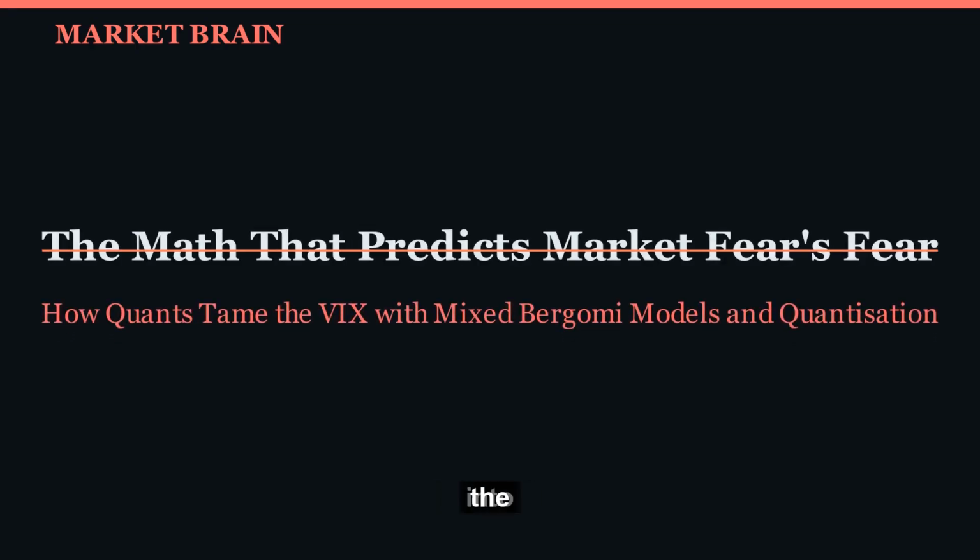Today, we're diving into the very heart of market anxiety, the VIX. Often dubbed the fear index, it measures the market's expectation of future volatility. But here's the twist: the VIX itself is volatile. It moves, it jumps, it makes investors sweat. So, what happens when you want to bet on how that fear index will behave? That's where things get truly wild.